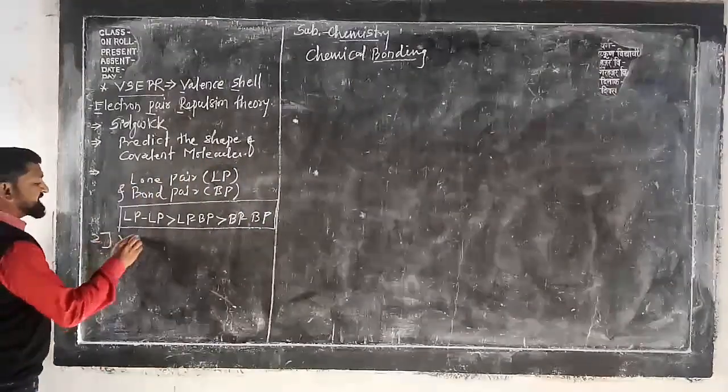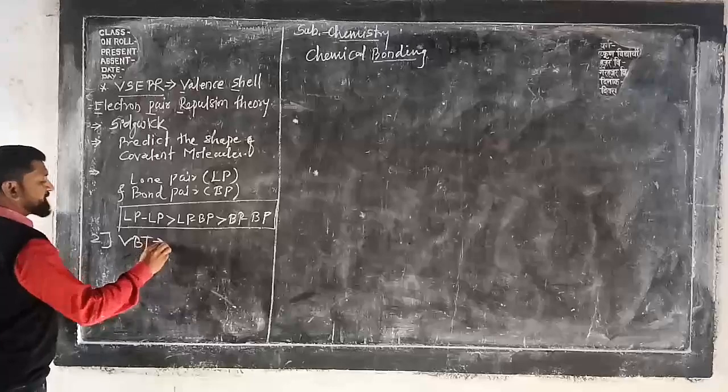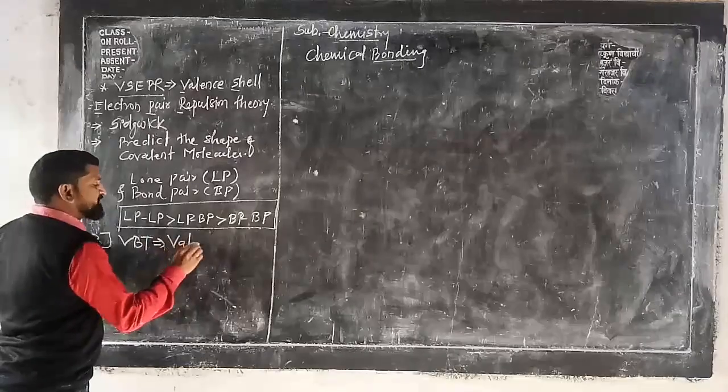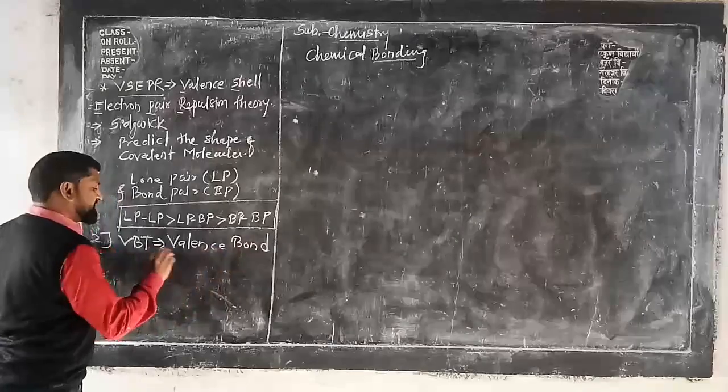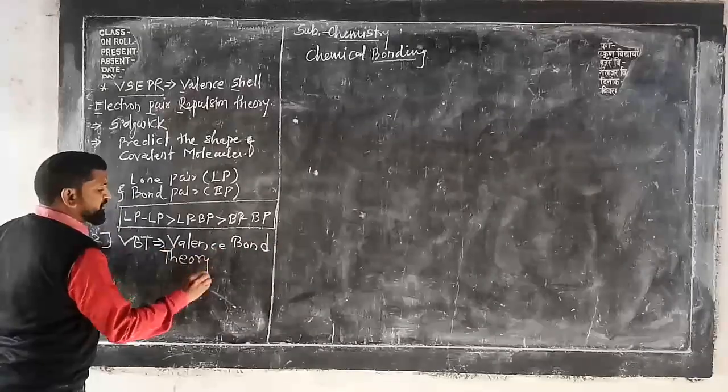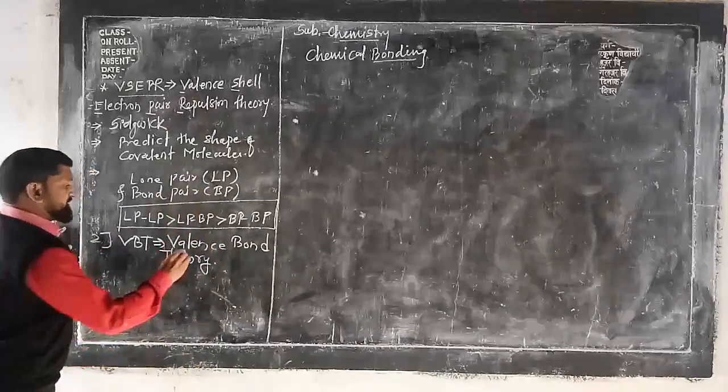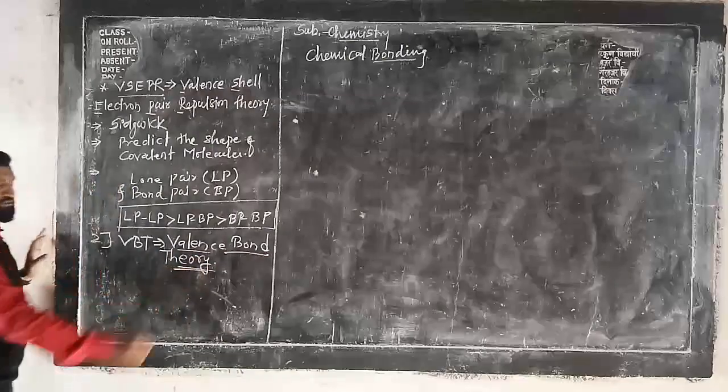What is that? VBT. What is meant by VBT? VBT is nothing but valence bond theory. Now see here, who is the founder of this theory?